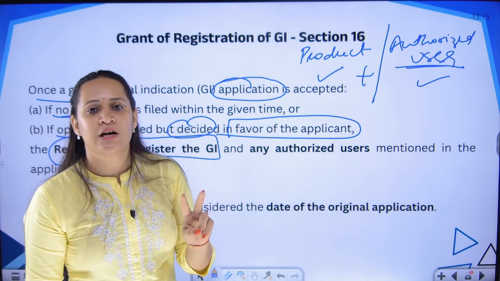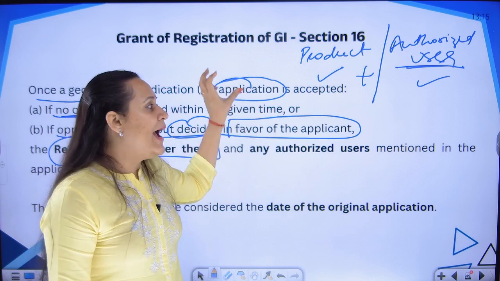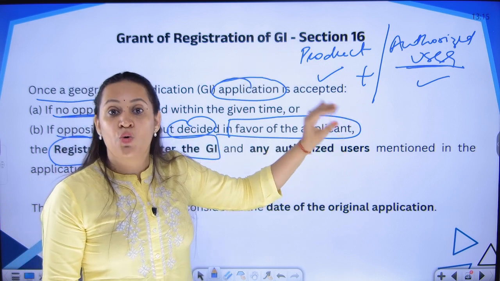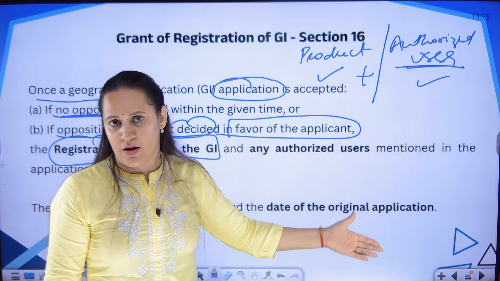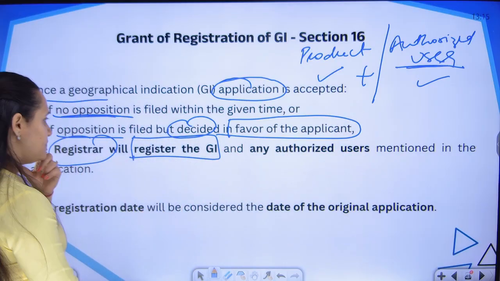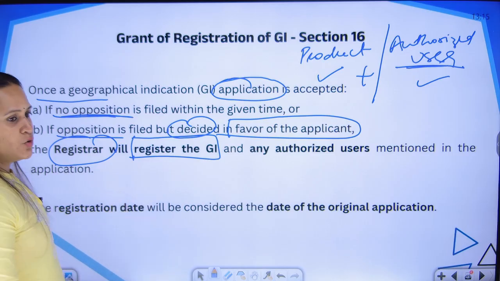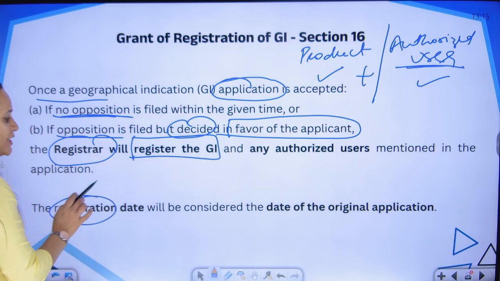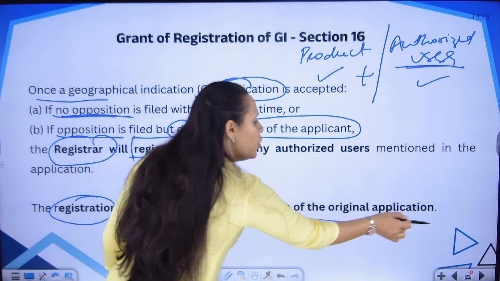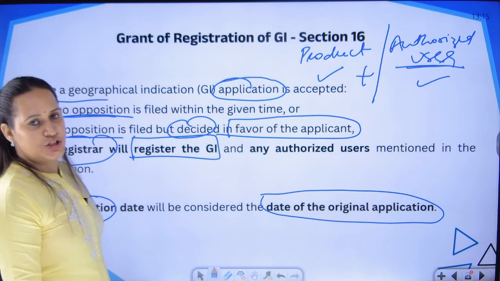So, two protections are given, one for the product itself and one for the authorized users who are going to sell these GI products. To both, protection is going to be given, and the protection will be given from the date of the original application.